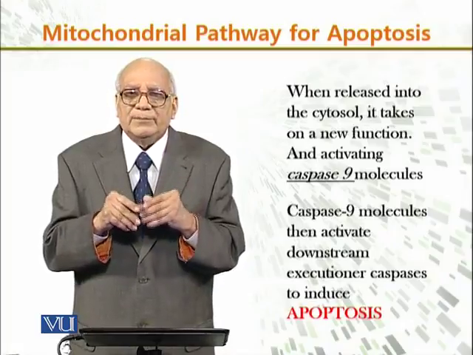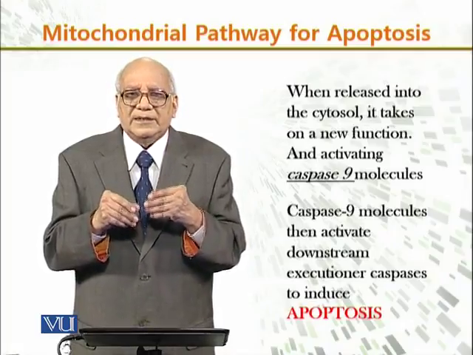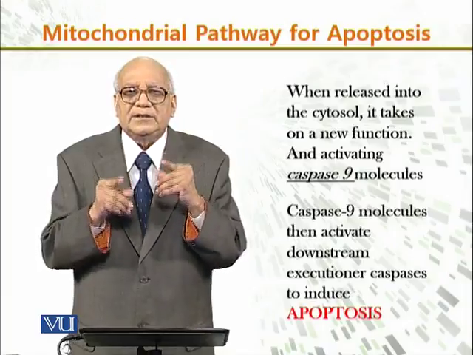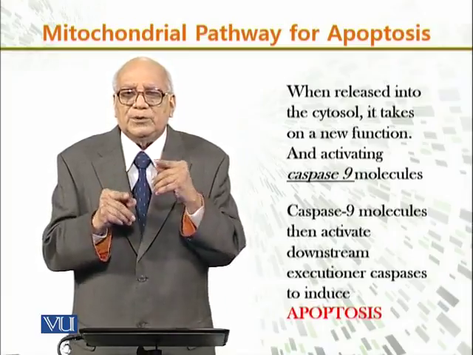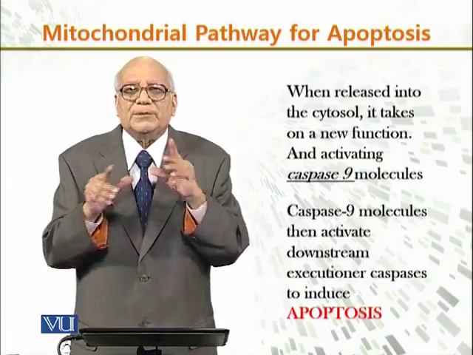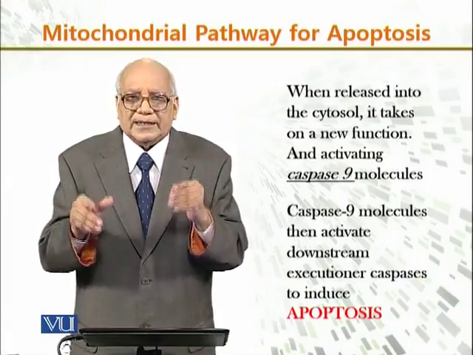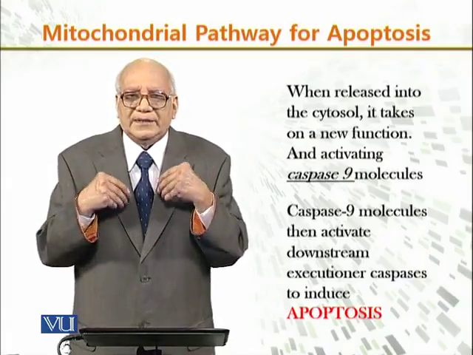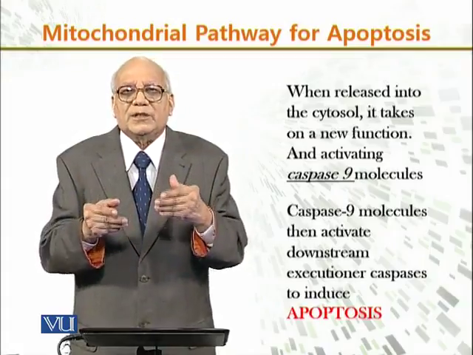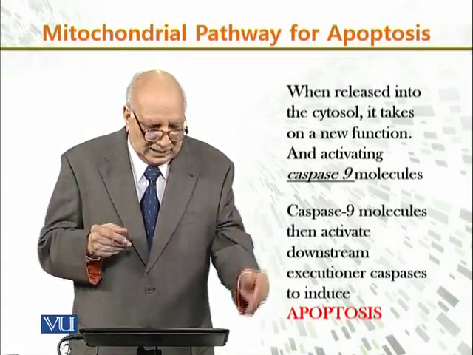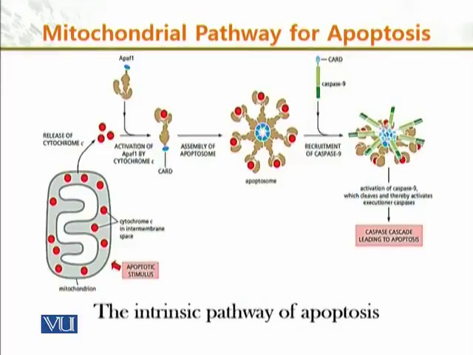Now, what do caspase 9 molecules do? They activate the downstream executioner caspases, and these induce the apoptosis, so apoptosis is eventually induced in the cell. This is indicated in this cartoon, where the intrinsic pathway of apoptosis is demonstrated.